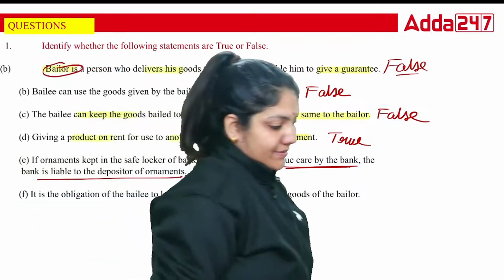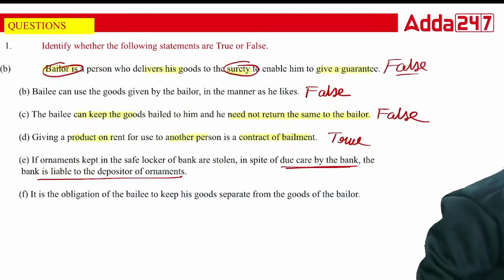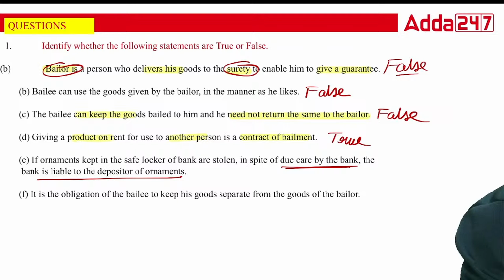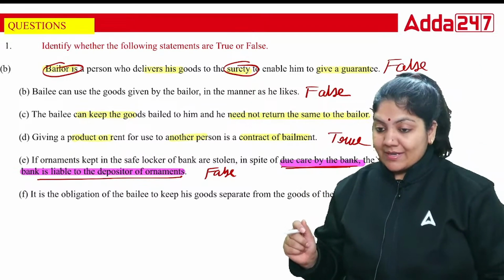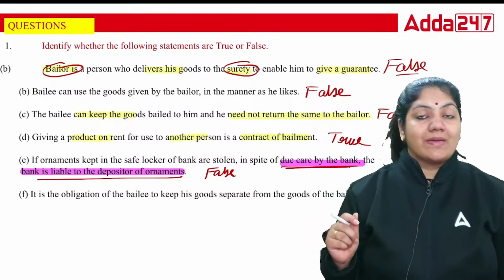So class, in this case, the statement that the bank is liable is false, because whenever this type of question comes, please check this line: due care by the bank. The bank is not liable because of the due care, because that is written in the law. So that's why the bank is not liable.